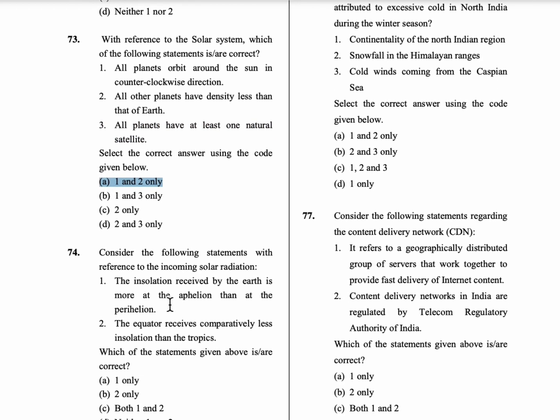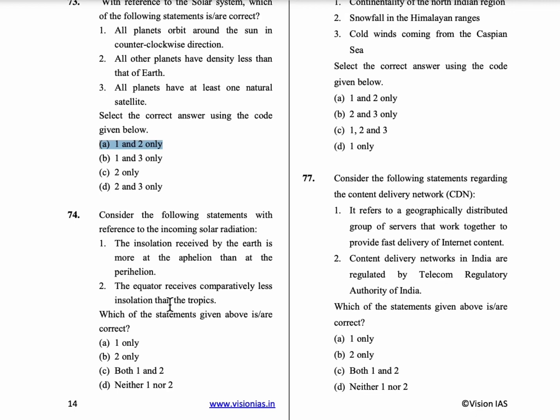74th question, consider the following statements with reference to the incoming solar radiation, or insolation. First statement is, the insolation received by the earth is more at the aphelion than at the perihelion. Now what is this aphelion and perihelion? Aphelion is when the sun and the earth are at farthest; when the distance between the earth and the sun is maximum, it is called aphelion.